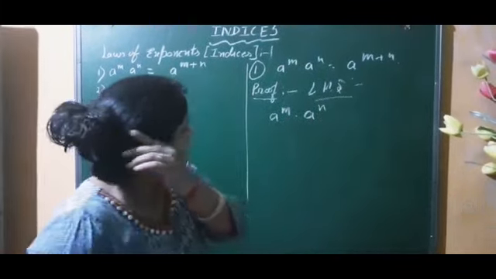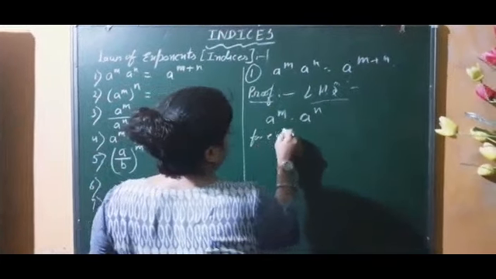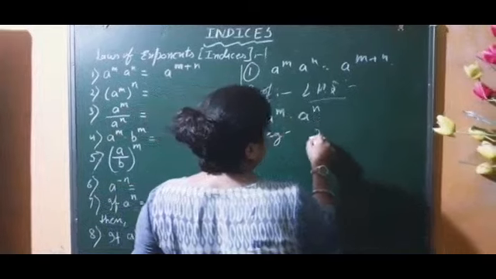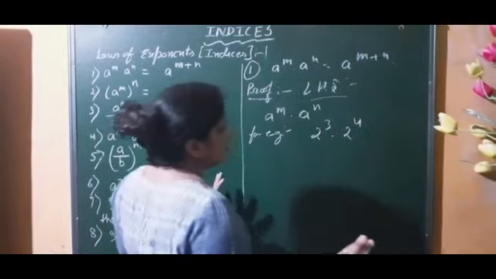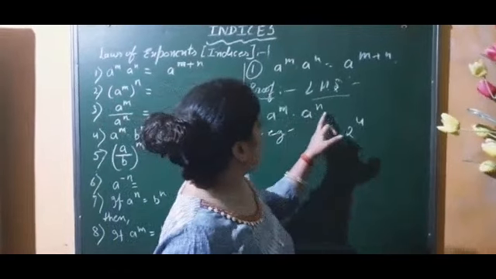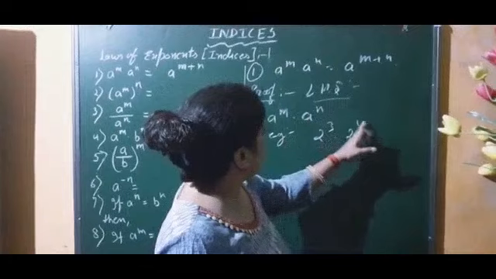For example, I can take one number. I have written 2 to the power 3 into 2 to the power 4, right? In place of a we have taken 2, in place of m we have written 3, in place of n here is 4.